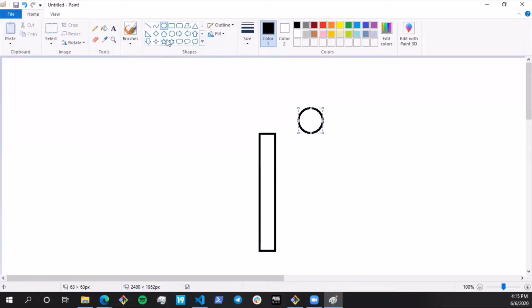So let me just draw the center. So consider this to be the center of the paddle. This is the x and y of the paddle. All right. And now this is the ball.